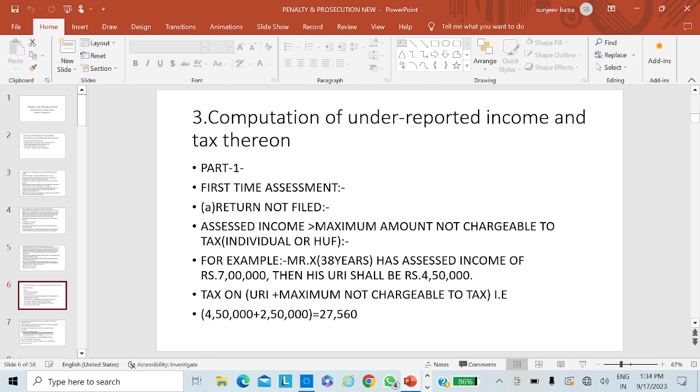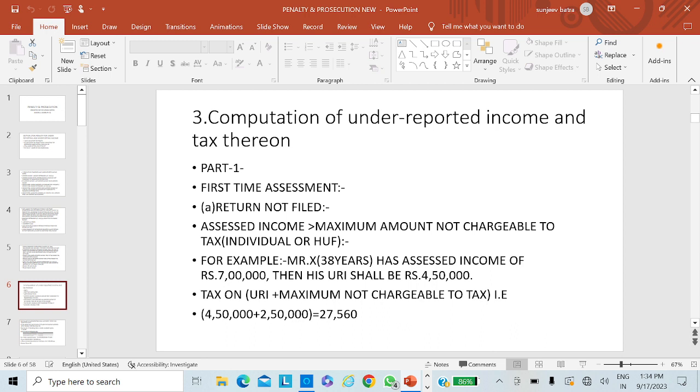But surcharge is charged under different circumstances. I will also explain it in a later part. But now the most important thing is on what income, what is the under-reporting of income? And under-reporting of income in the case of company, in the case of firm, in the case of local authority is the assessed income where the assessee has failed to file the return of income or filed the return of income first time under section 148 of the Act.